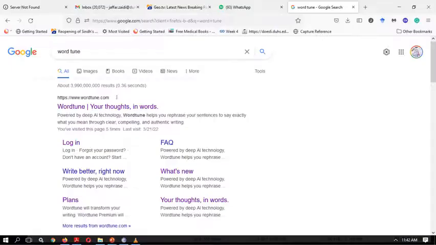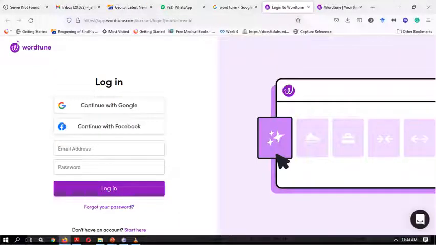All you have to do is go to Google and write Wordtune. You can write it together or with a space; I've written it with a space. Once you click search, it will show up as www.wordtune.com. If you click on wordtune.com, it will ask you to log in.